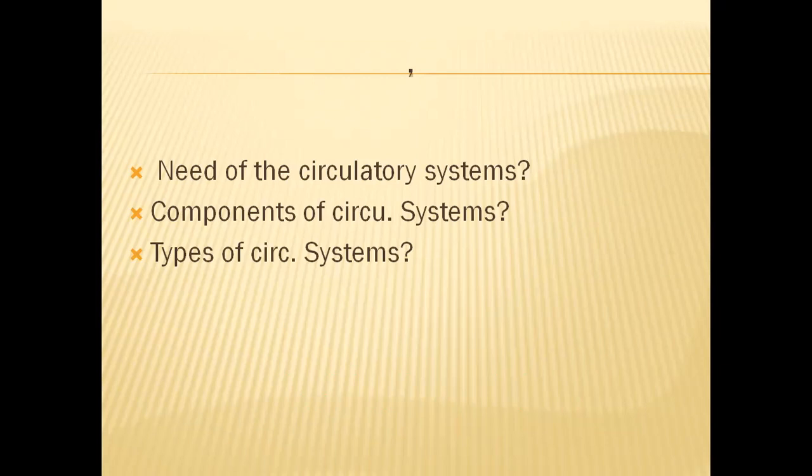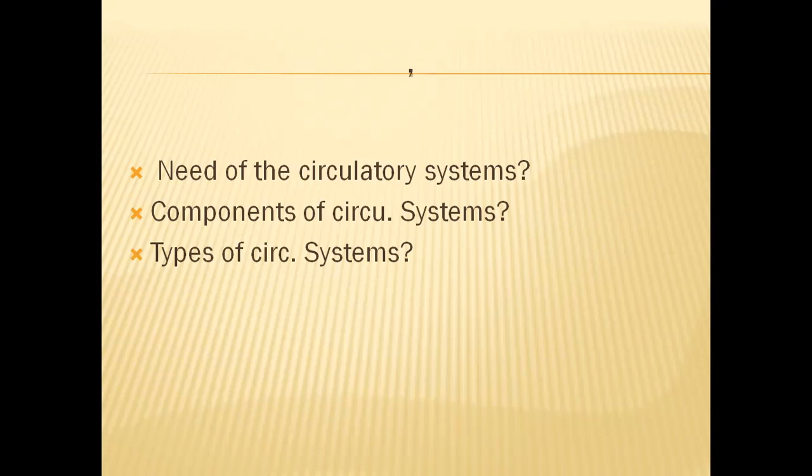And to pump the blood to all body parts and to receive the blood from all body parts, a pumping organ is required. For that purpose, a heart pumping system has been developed. So these are the components of the circulatory system: one, heart; two, blood vessels; three, blood. These are the three important components.